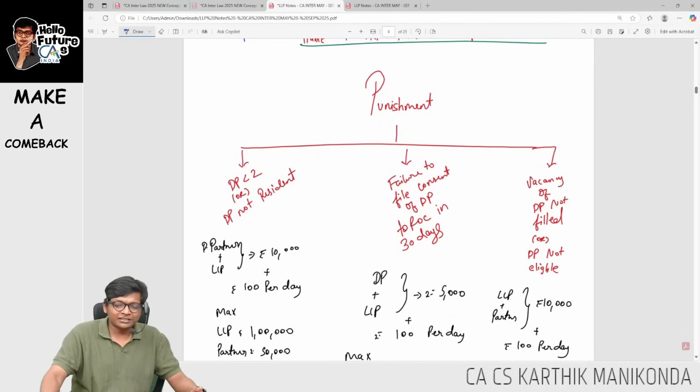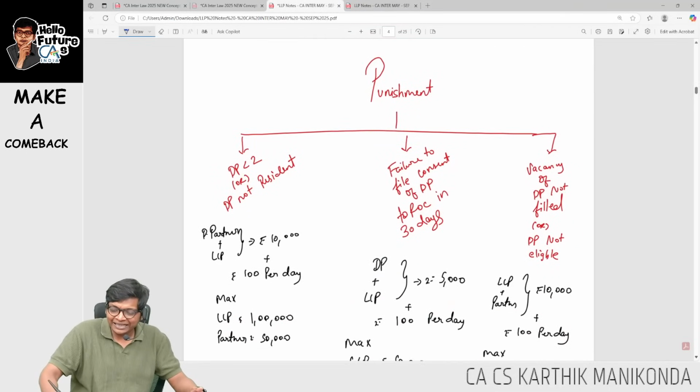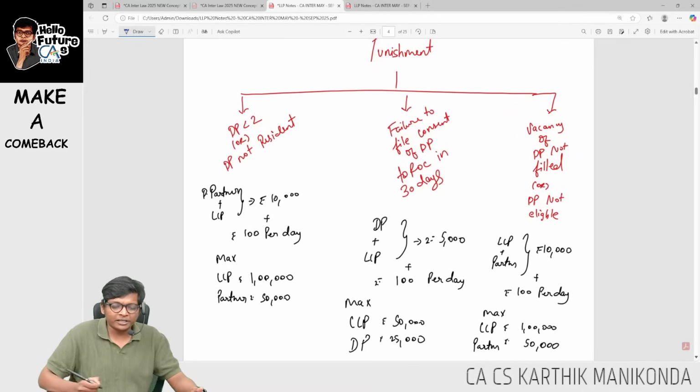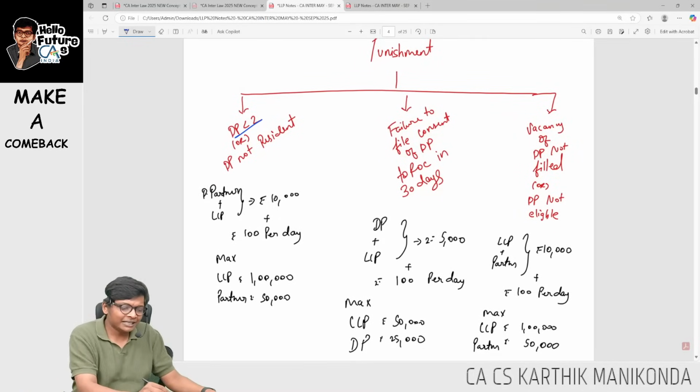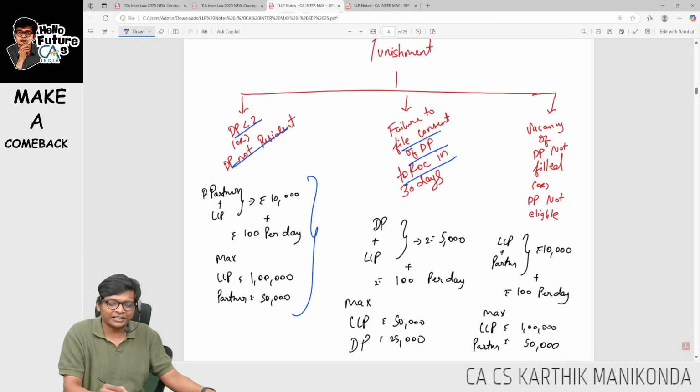If not, what is the punishment? Look at this. For the entire LLP, whatever is the punishment for the DP, I have fully given over here. So with this, less than 2 DPs, what's the punishment? Failure to give consent to orders in 2 days, what's the punishment? Vacancy of DP not filled, what's the punishment?